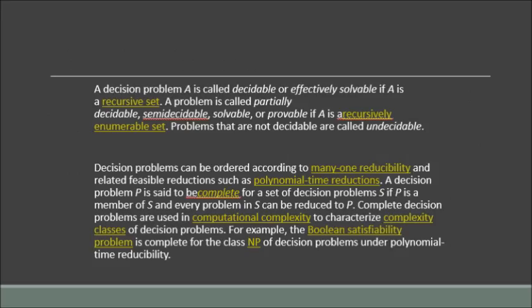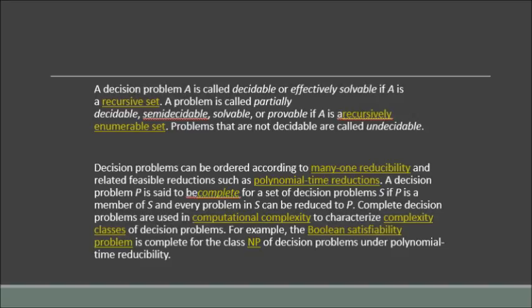A decision problem A is called decidable or effectively solvable if A is a recursive set. A problem is called partially decidable, semi-decidable, solvable or provable if A is a recursively enumerable set. Problems that are not decidable are called undecidable. Decision problems can be ordered according to many-one reducibility and related feasible reductions such as polynomial time reductions. A decision problem P is said to be complete for a set of decision problems S if P is a member of S and every problem in S can be reduced to P. Complete decision problems are used in computational complexity to characterize complexity classes.